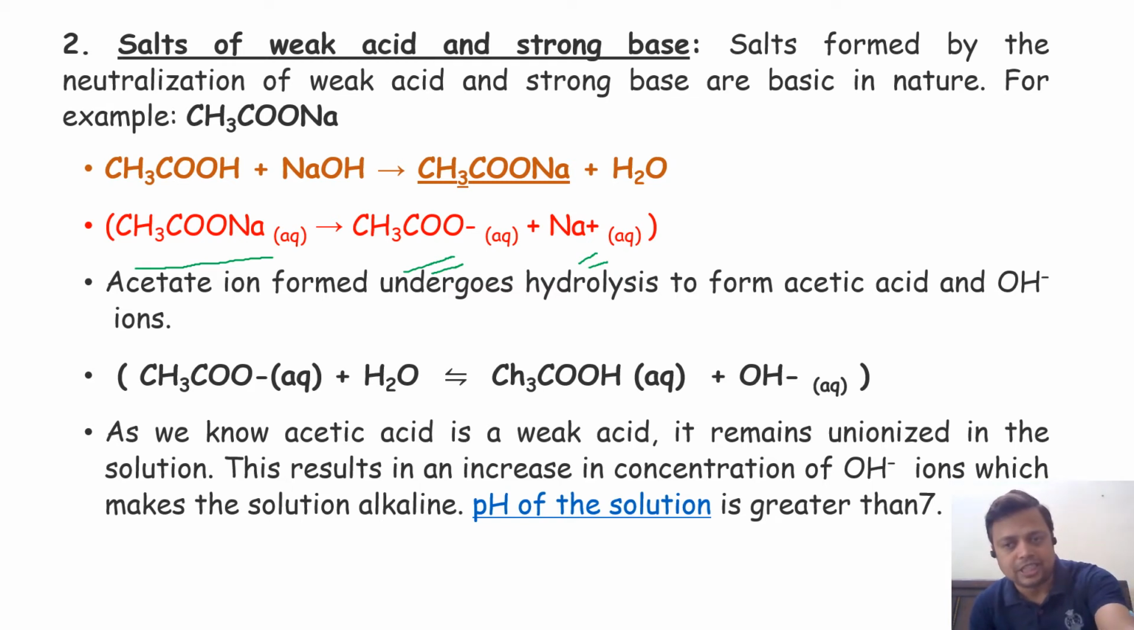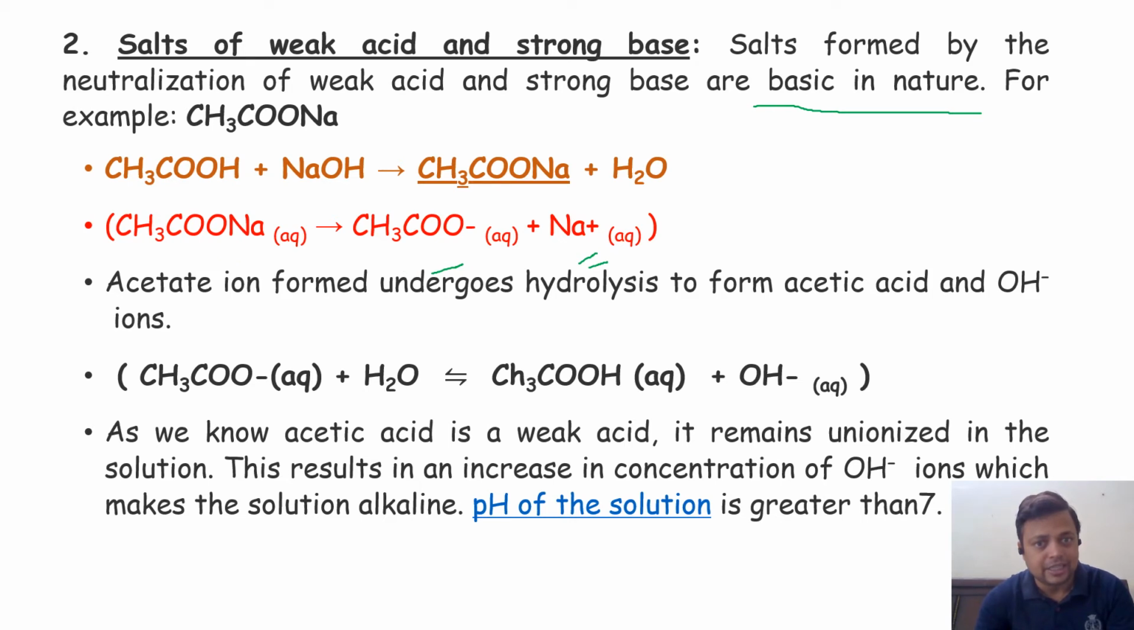When sodium acetate comes into an aqueous medium, what happens? Sodium acetate immediately converts into the ionic form, sodium ion and acetate ion. This acetate ion reacts with water and is converted into acetic acid, which is a weak acid, you know that, and hydroxyl ion is produced in the solution. So you can say that a salt formed by the neutralization of a weak acid and a strong base is basic in nature. It's very important.